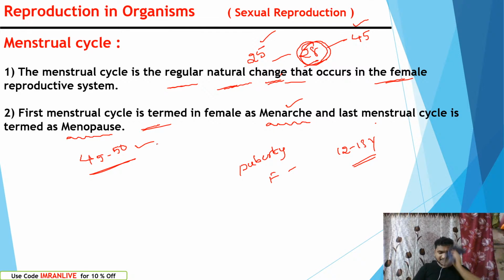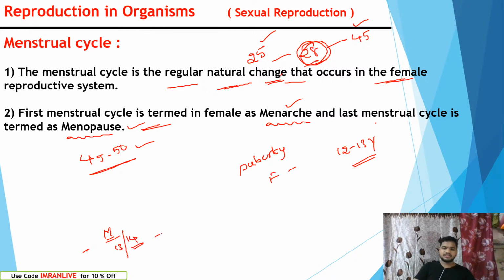So I did some research about why the menopause occurs in the female body. In the case of humans, we can see it from puberty. In the case of male, the puberty starts at the age of 13 or 14.